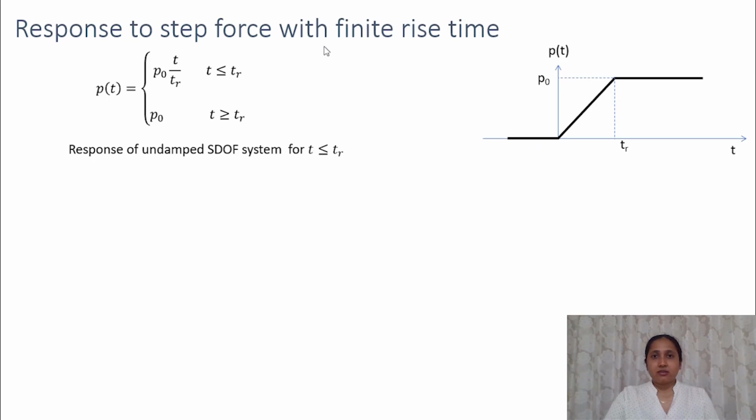That means the ramp force is acting. So the response in this zone will be equal to what we saw earlier: P naught by K, T by TR minus sin omega nt divided by omega n TR. This will be valid when T is less than TR.